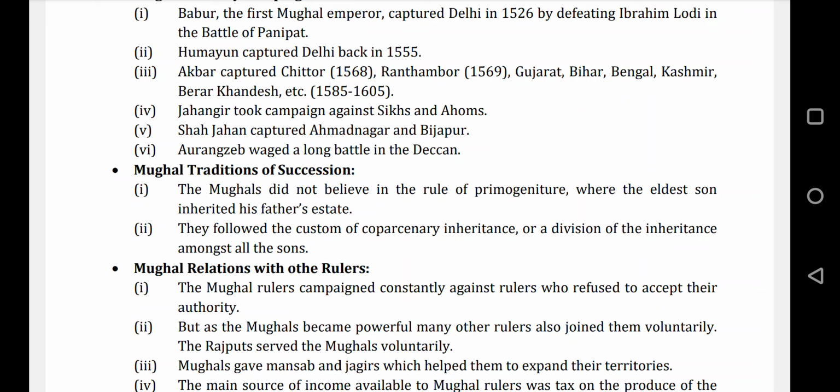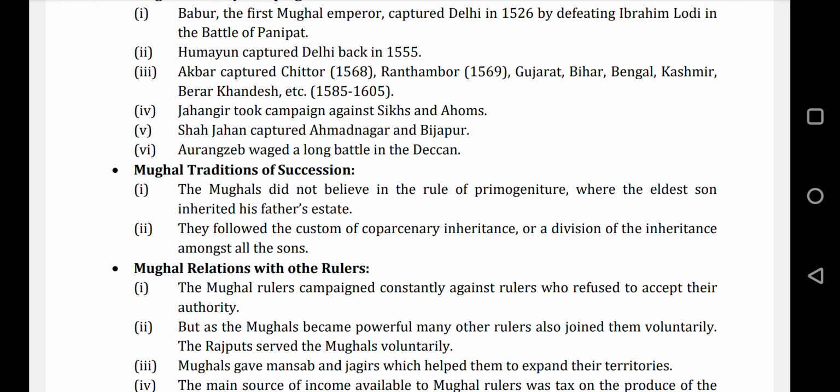This way they controlled almost every part of the subcontinent at that time. So we can say they had a legacy of fighting great battles, winning them, annexing territories and creating a great empire.